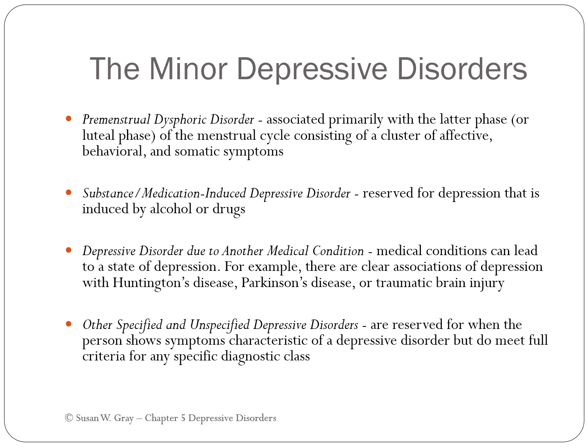So the minor depressive disorders are premenstrual dysphoric disorder, associated primarily with the later phase of the menstrual cycle, consisting of clusters of affective, behavioral, and somatic symptoms. Substance and medication-induced depressive disorders reserved for depression that is induced by alcohol or drugs. Depressive disorders due to another medical condition. These are medical conditions that can lead to a state of depression. And others specified or unspecified. These are reserved for when the person shows characteristics of depressive disorder but do not meet full criteria for any of the specific diagnostic classes.